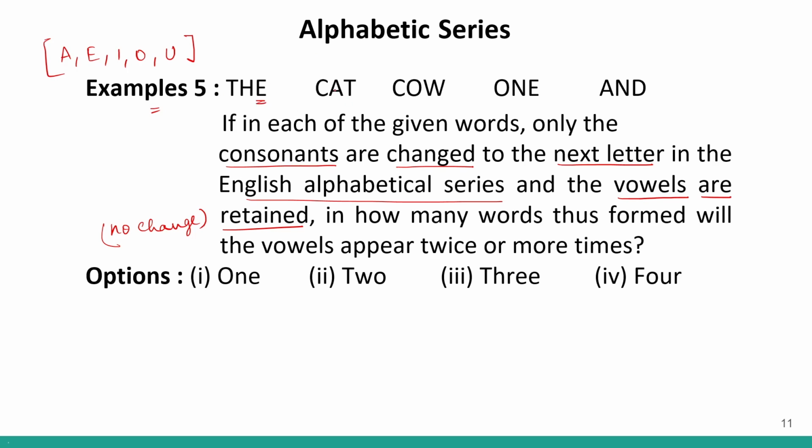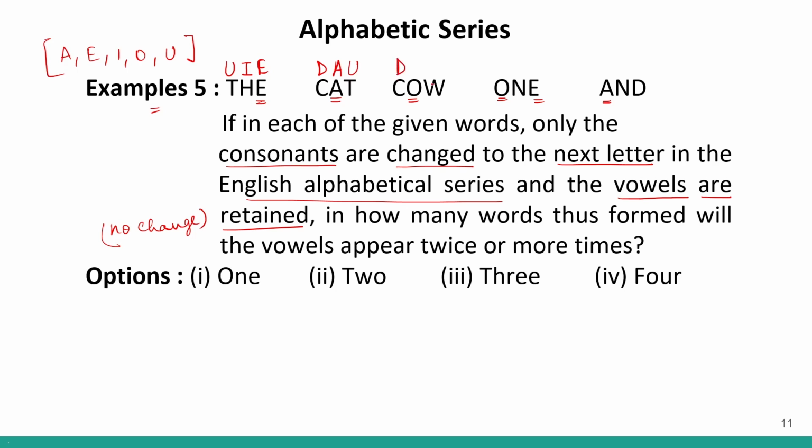So over here, I'm leaving the vowels. This will remain, this will remain, this will remain, this and this and this. All the vowels will remain as it is, and we have to change the consonants. So after T we have U. Then after H we have I. E will remain the same. Similarly, after C we have D, after T we have U, A will remain the same.